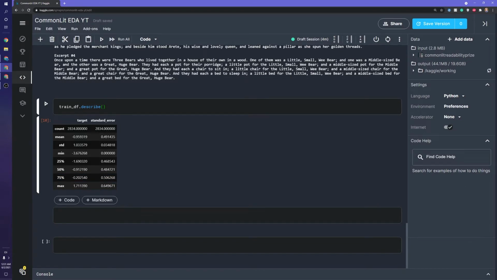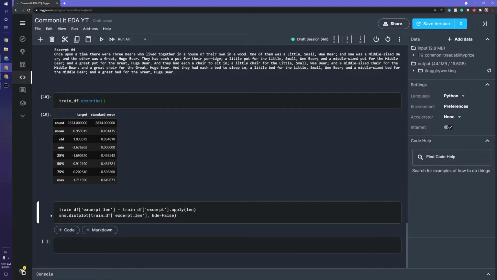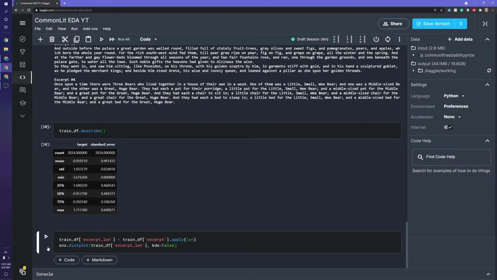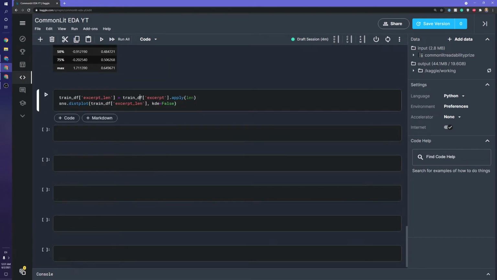Let's start looking at graphs though. So the first thing I want to look at are the lengths of these excerpts. That's something we are not seeing here. So let me make some cells below this so it's easier to see. Here we go. So we can get the length of these excerpts. I'm just going to apply a length function to this. So this will get us the amount of characters in each excerpt.